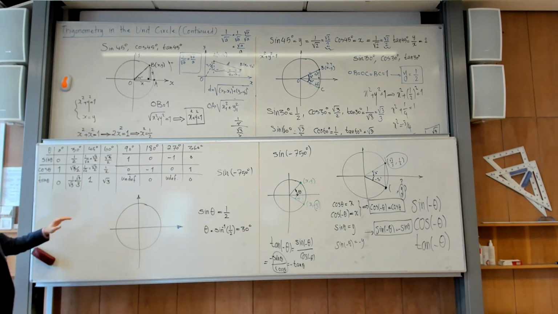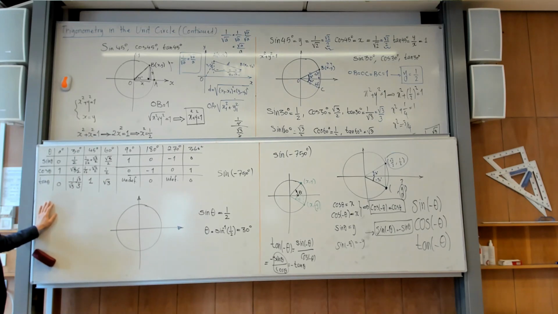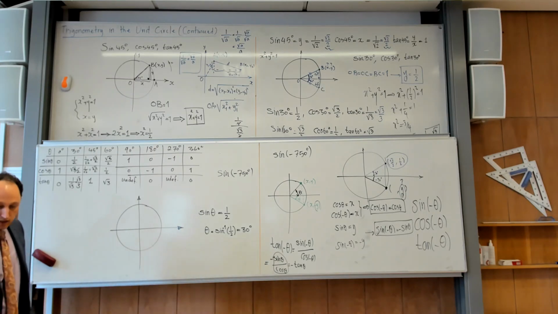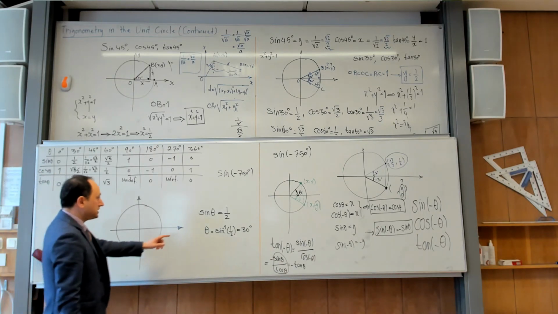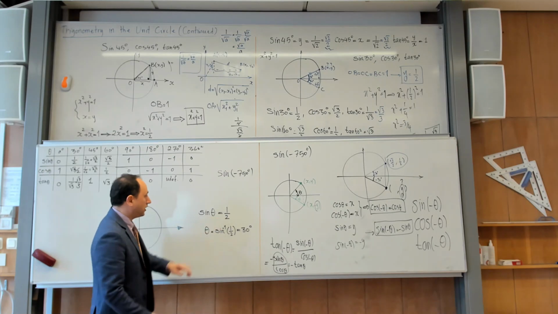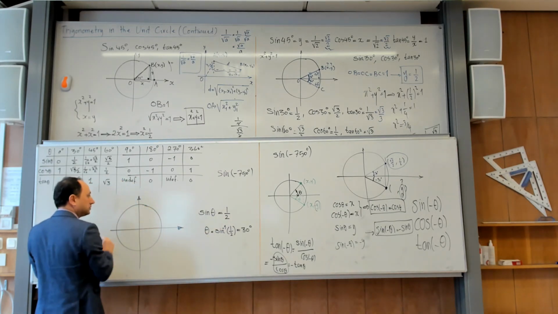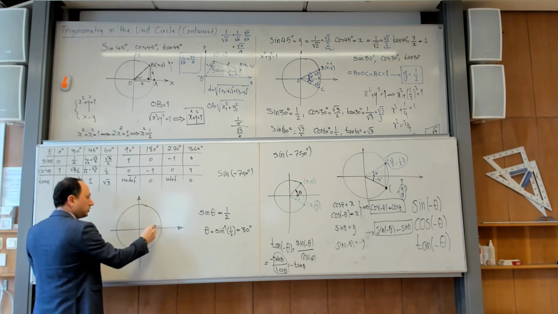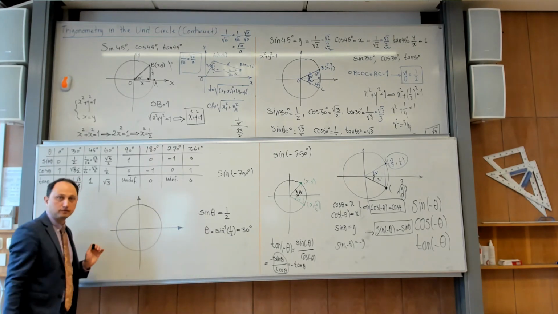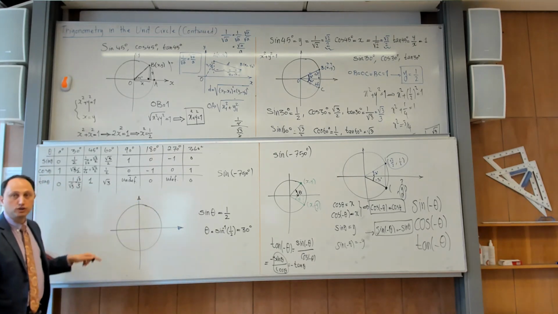But do you remember I told you that there's another angle that the calculator will not show to you? Now you will understand why. The reason is that when you say that sine theta is 1/2, it means that you are looking for a point whose y coordinate is 1/2. But it is also on the unit circle.